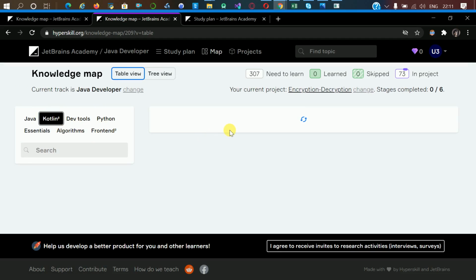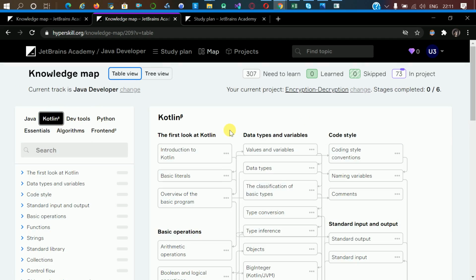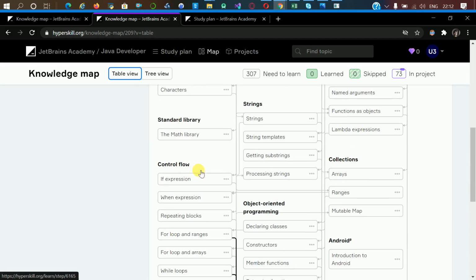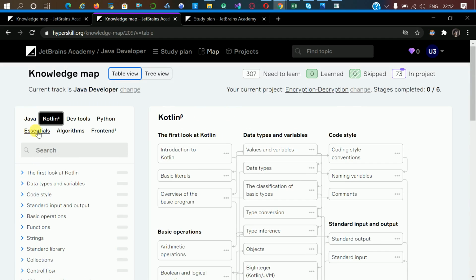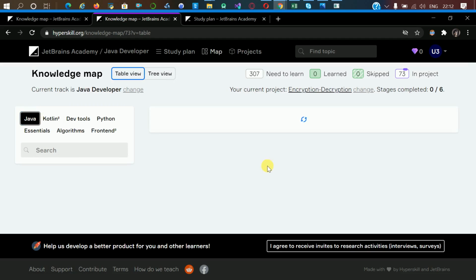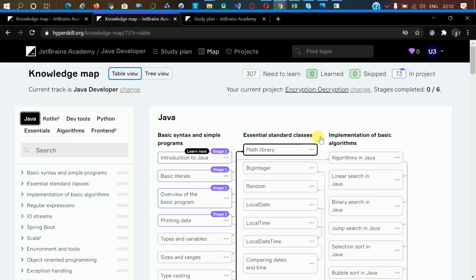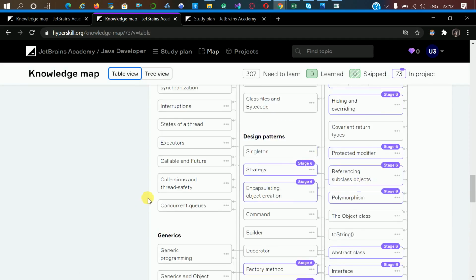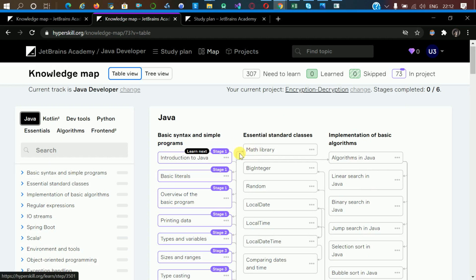Kotlin, you know, guys, Kotlin is used in Android development. Kotlin is a new language for Android developers to learn. They are also providing Kotlin and Java. Okay, guys, I hope you understood this course and their curriculum.